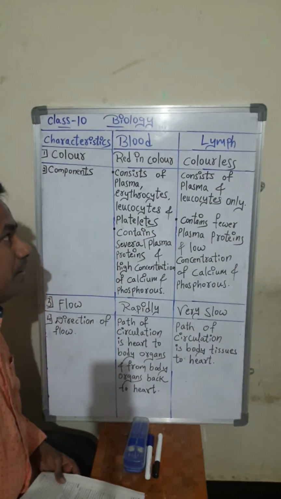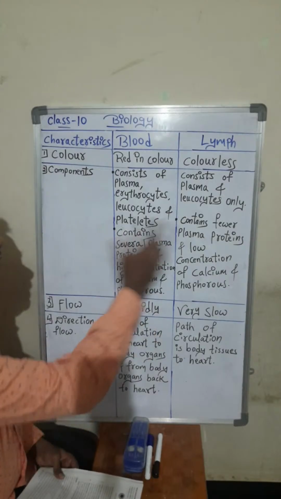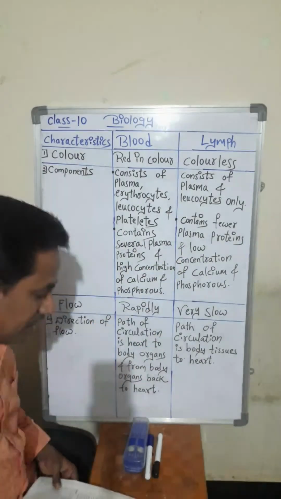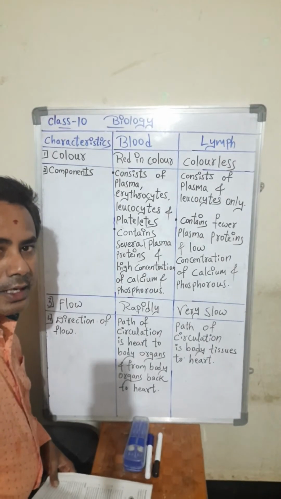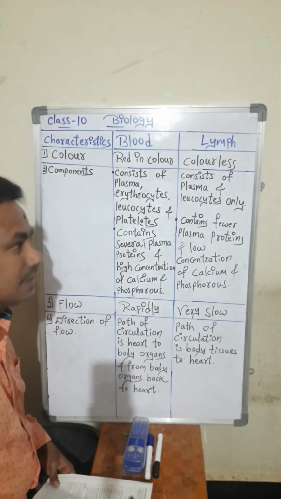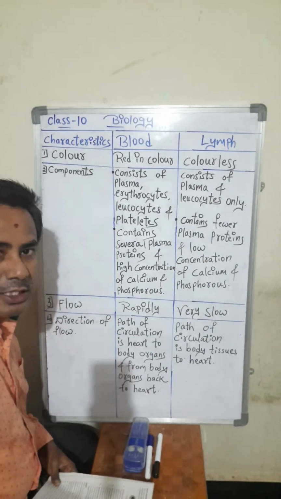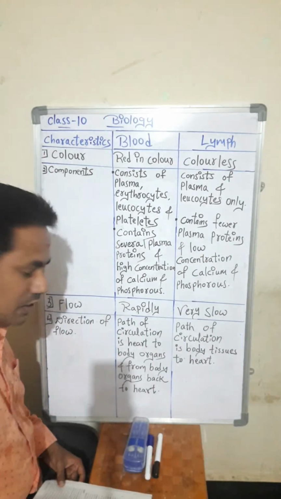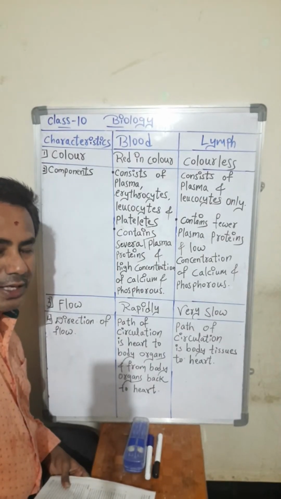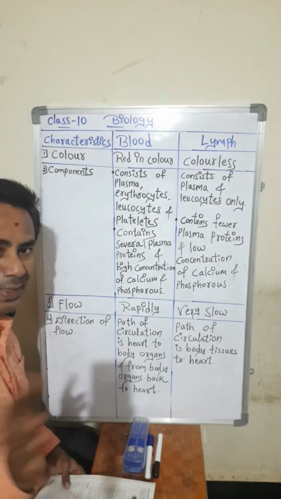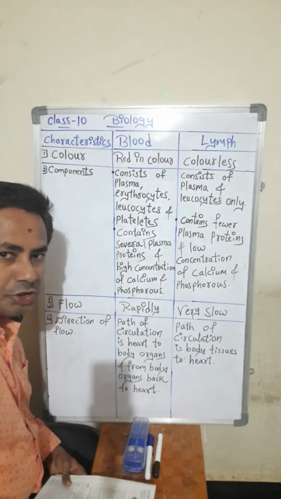So, what do you mean by blood? Already you know. What do you mean by lymph? Lymph is another system, the lymphatic system, present in our body. In the same way that the circulatory system is present, the lymphatic system is present. Through the capillaries, some fluid will come out.